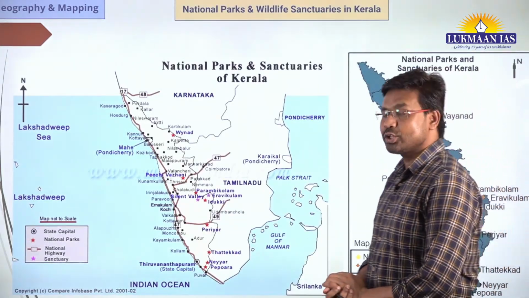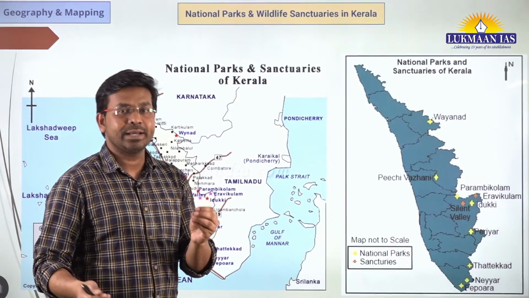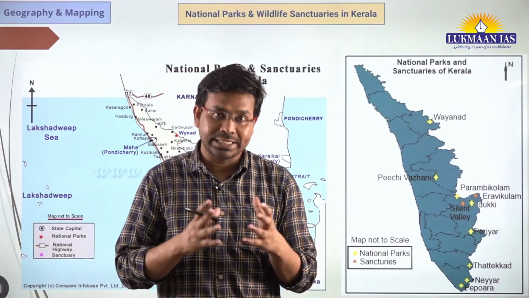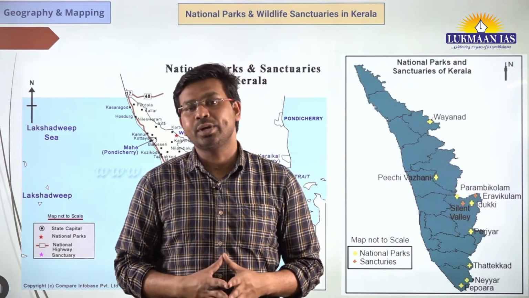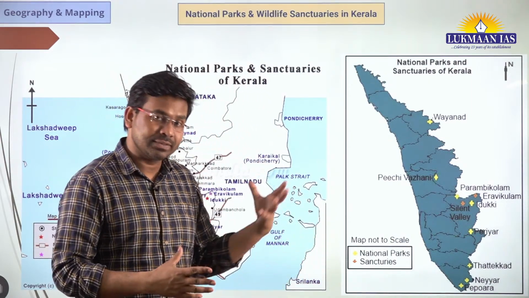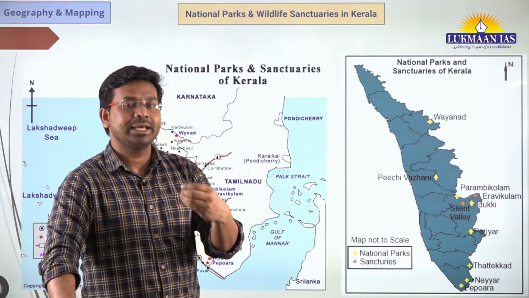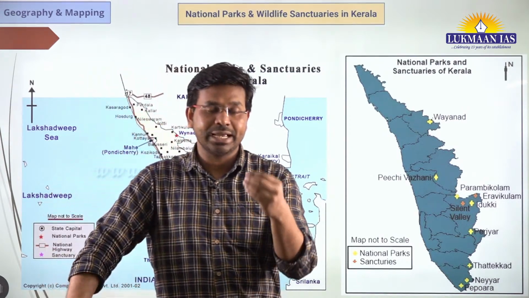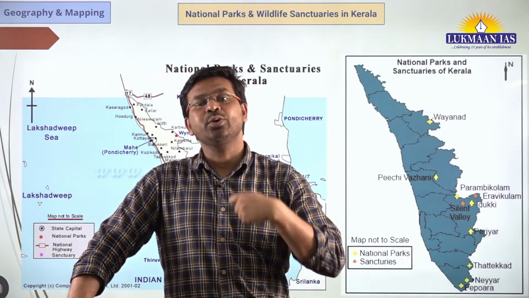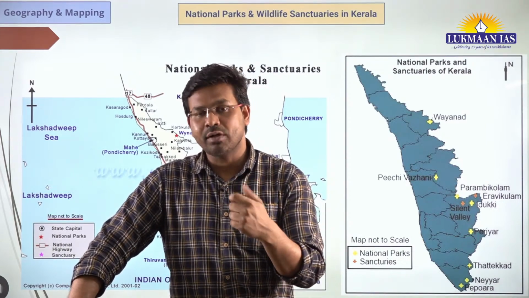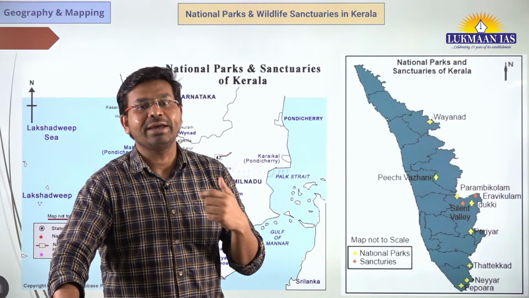Now this is the first topic that we are going to discuss. Today we are going to understand about the forest reserves and national parks located in the state of Kerala. Why are we looking into the national parks and forest reserves in Kerala? It is because the State Legislative Assembly of Kerala has decided to reach out to the central government to resolve the human-wildlife conflict.